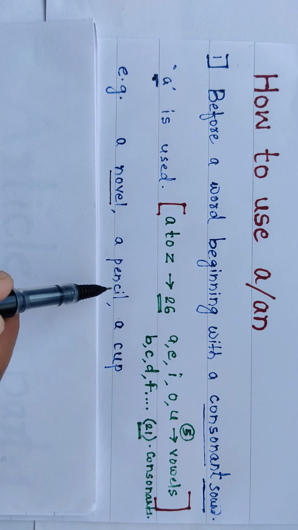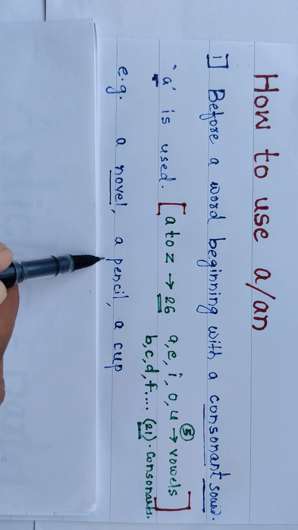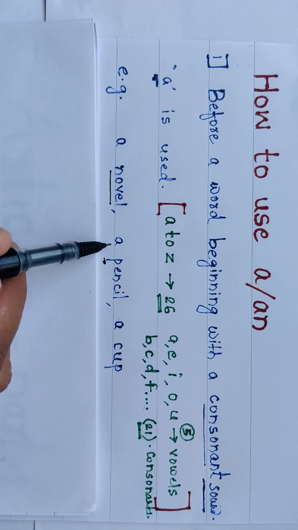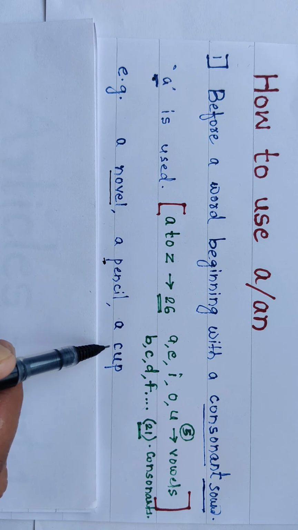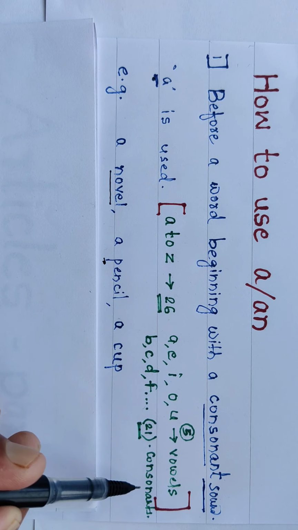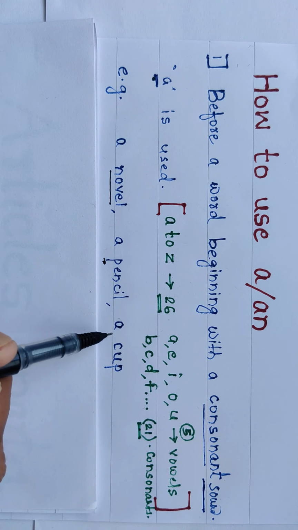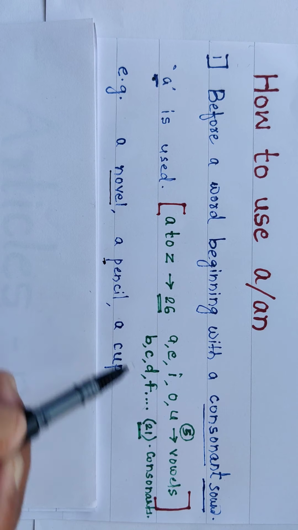A pencil. P is a consonant here, therefore we use a before it. A cup. The spelling starts from C, but the pronunciation comes from K. K is a consonant, so we use a before it.